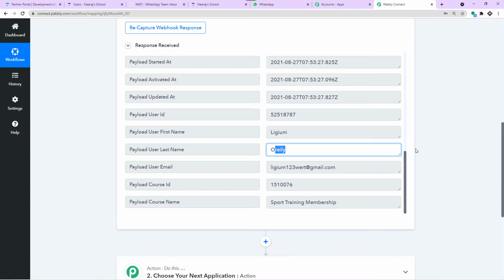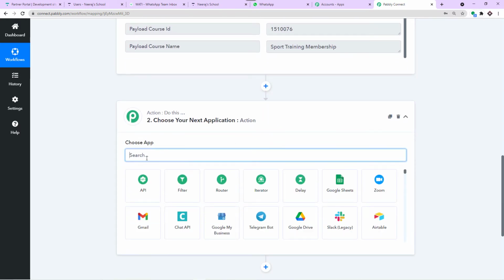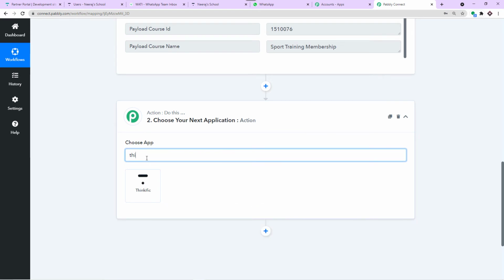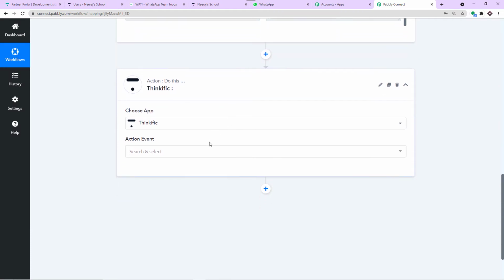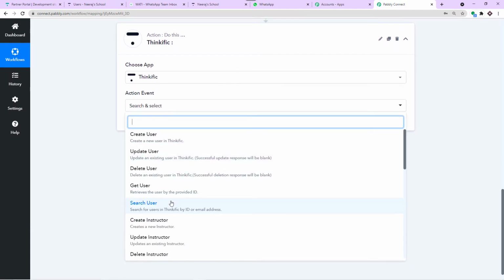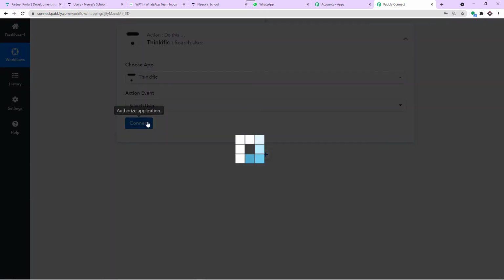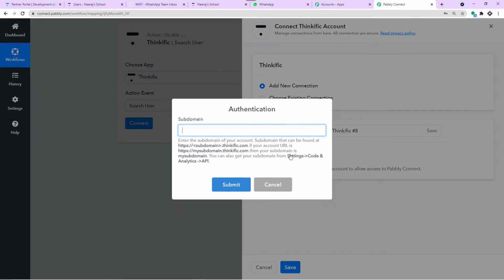So this is how you do it. You go to the action window, a very small, easy step. You just once again select the app as Thinkific. Now, because we don't have the phone number, we want to get the phone number. All you have to do is click on search user, and simply click on connect. So we are going with the new connection, just click on connect with Thinkific.